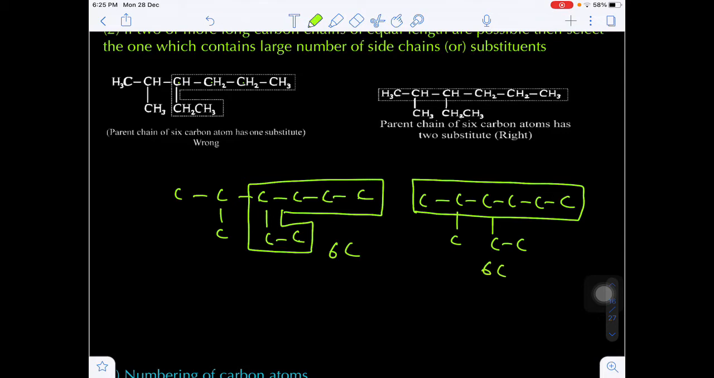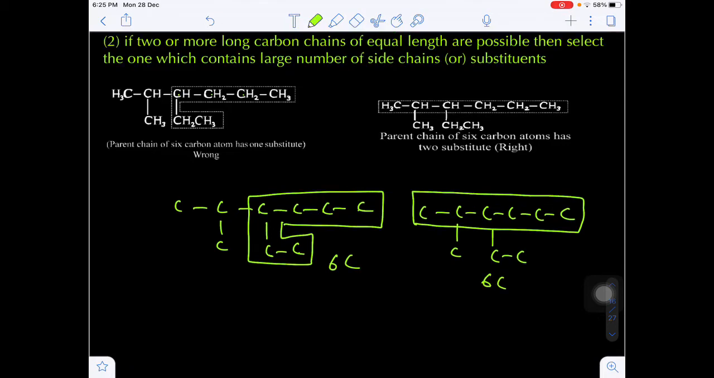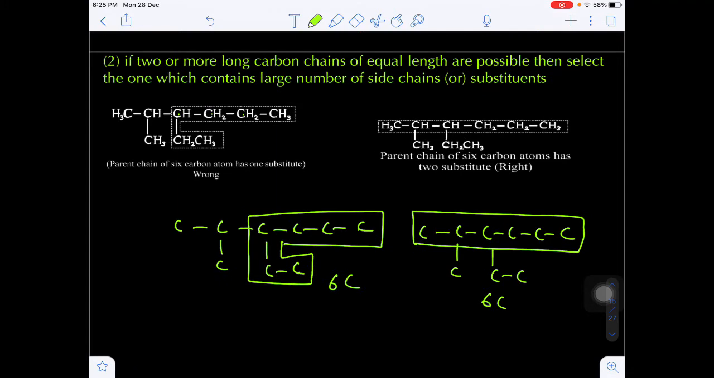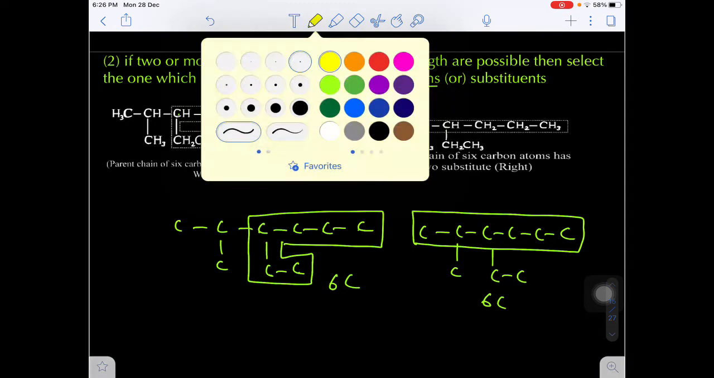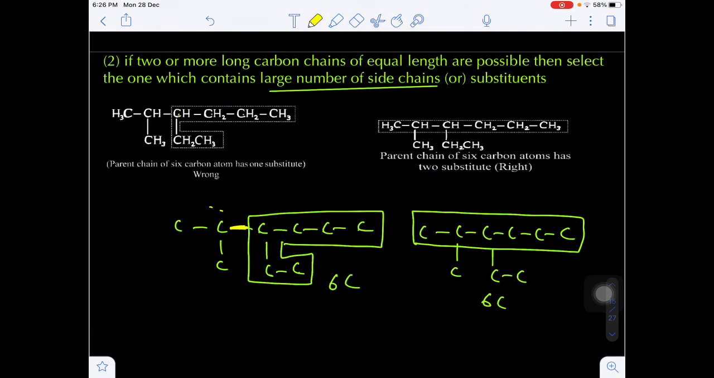Then the question arises, which will be taken as the parent chain? Here the parent chain will be considered that long chain which contains the larger number of side chains. Side chain, in the sense, substituent. Now in the first case, if you see, only one substituent is present as a side chain. But in this case, there are 2 substituents present as side chains.